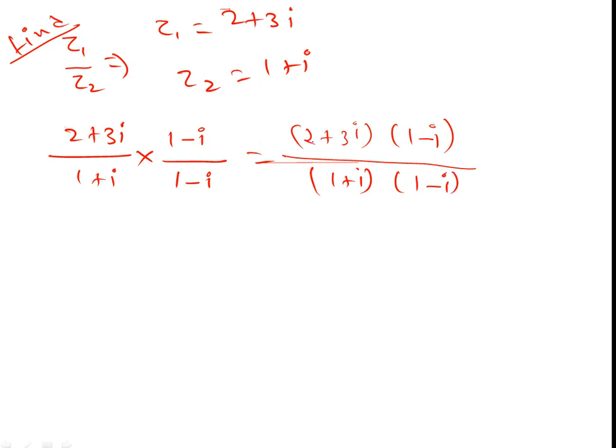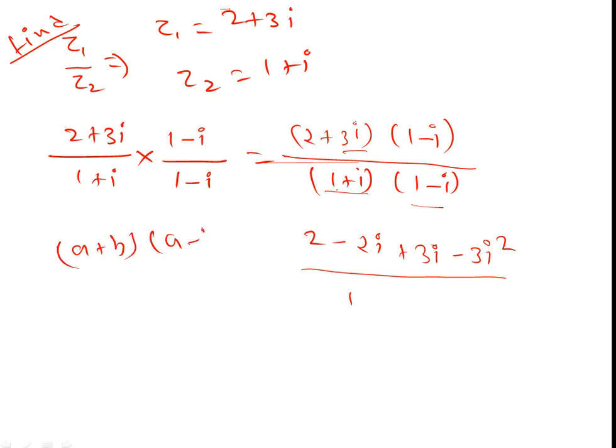We multiply in the numerator: 2 into 1 is 2, 2 into minus i is minus 2i, 3i into 1 is 3i, 3i into minus i is minus 3i square. Then for the denominator, a plus b times a minus b is a square minus b square.